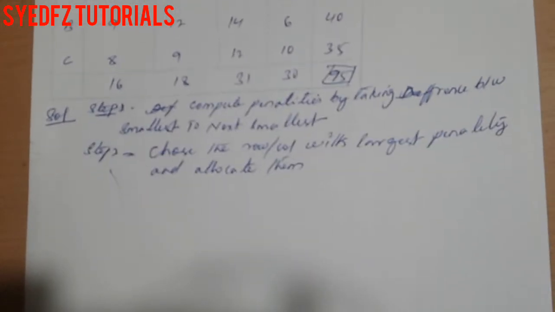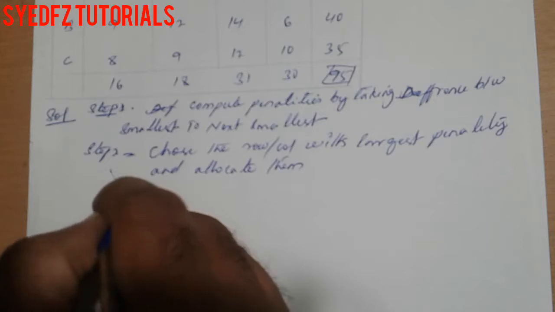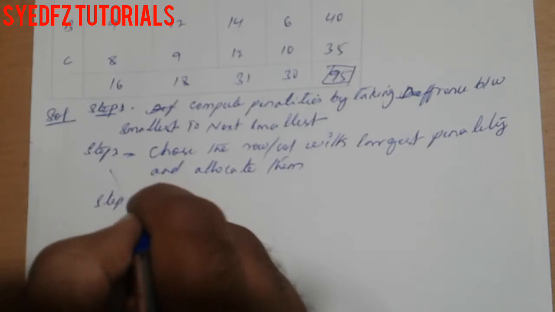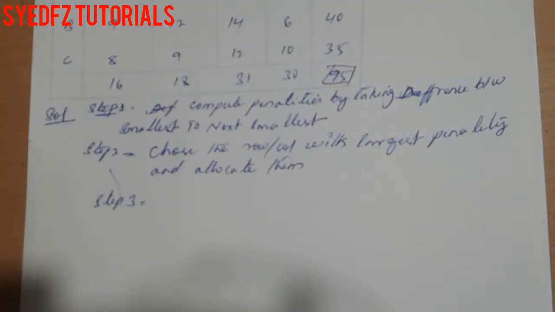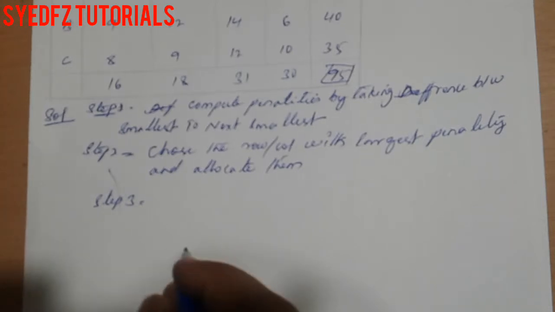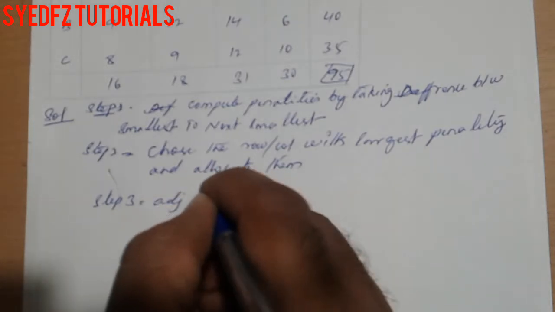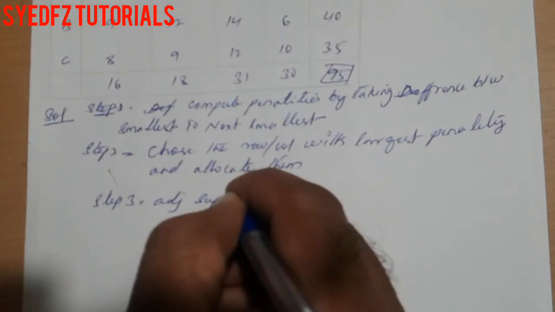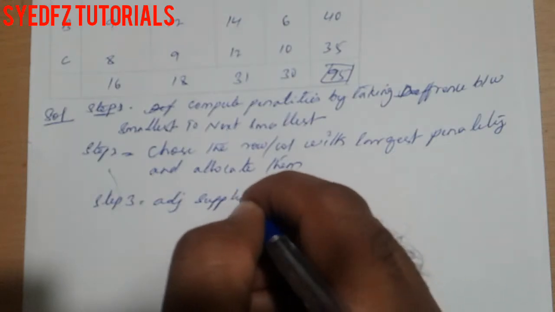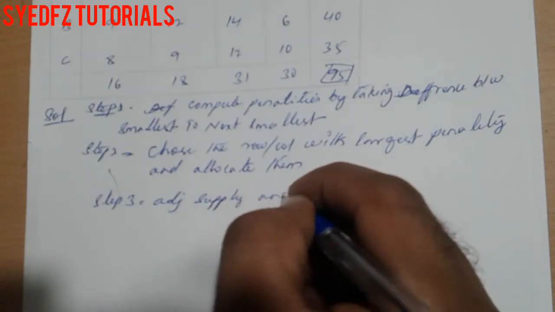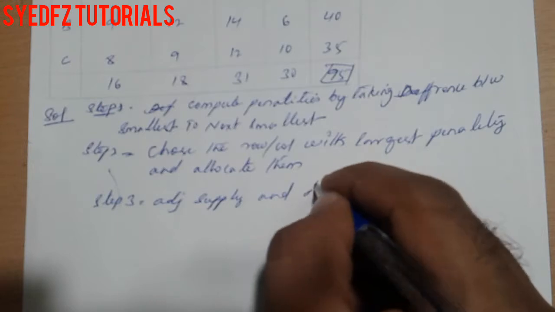Okay, next, step 3. Adjust the supply and demand and eliminate the row or column that is exhausted.